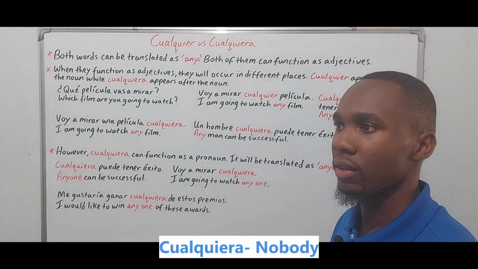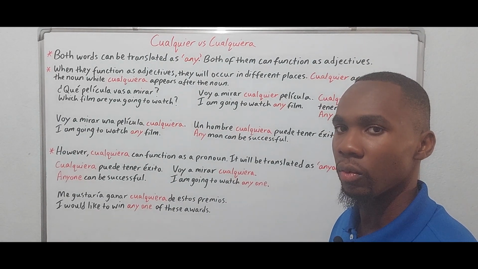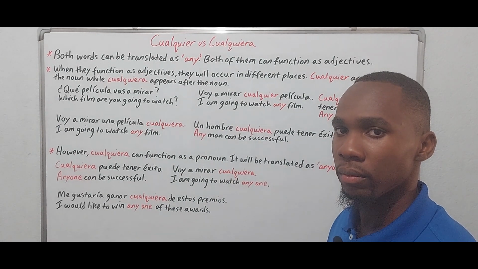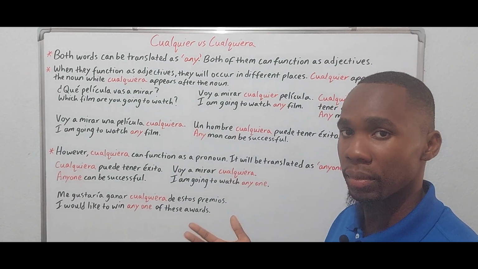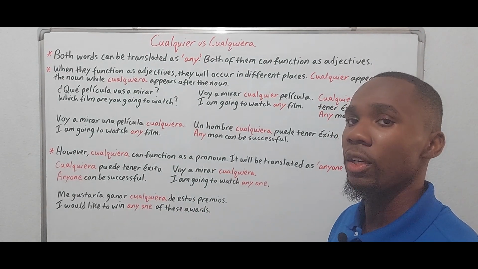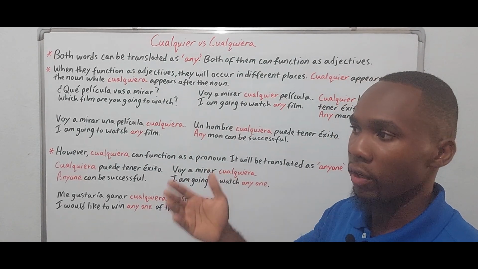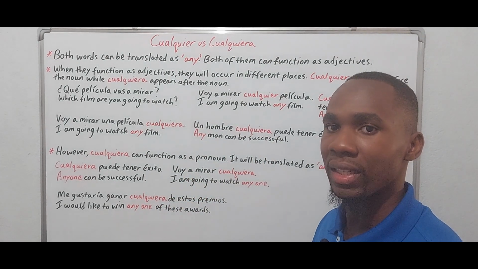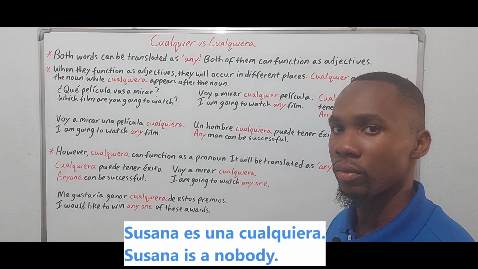So if we want to say that someone is irrelevant, someone is insignificant, we can call them un cualquiera, right? Un cualquiera. Or if you're talking about a man, un cualquiera. If we're talking about a woman, una cualquiera. For example, Susana es una cualquiera. You're saying Susana is a nobody, right?